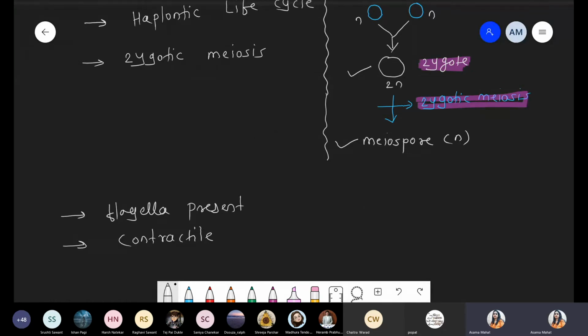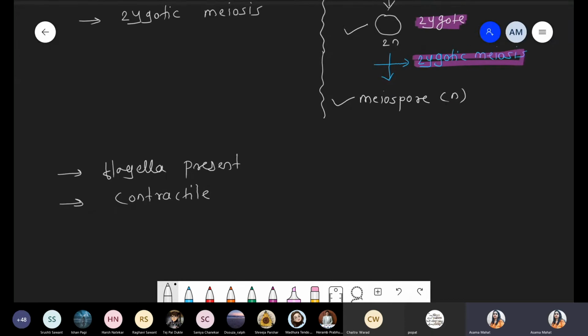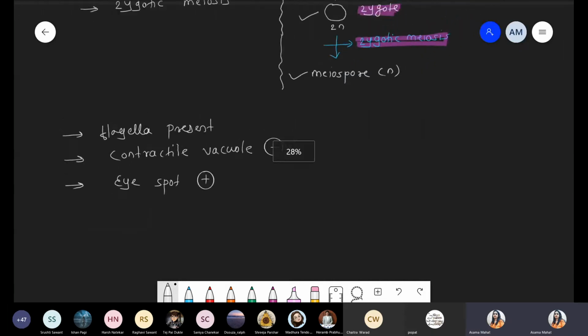Chlamydomonas has flagella because it is motile, as well as a contractile vacuole, and we are also talking about the presence of an eye spot. Eye spot is also present. So what is the meaning of eye spot? Yeah, so quickly I will draw a simple structure for Chlamydomonas.